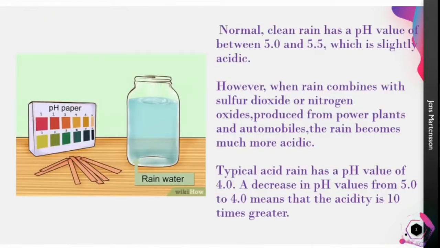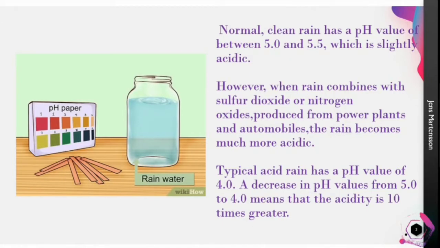When we look at the pH of rainwater, normally we can say rainwater has a pH between 5 and 5.5, which is slightly acidic in nature. The water that we drink is usually slightly acidic. However, acid rain is around 10 times more acidic, lying around pH 5 or 4. Mainly we can say acid rain is around pH 4.